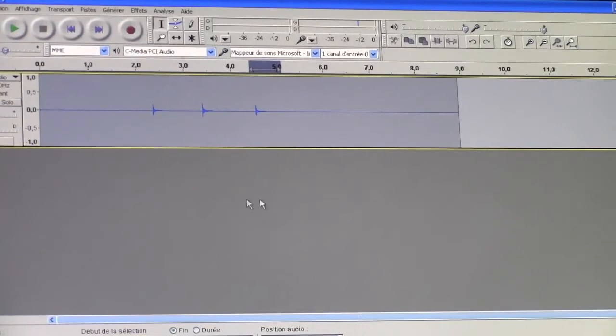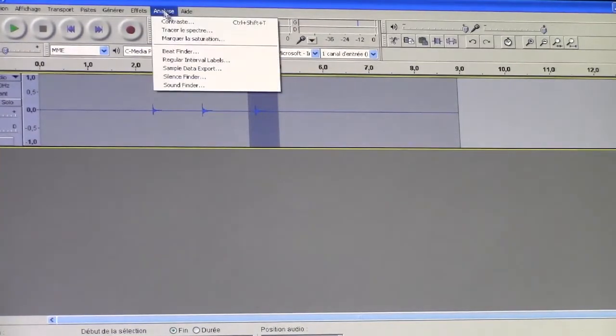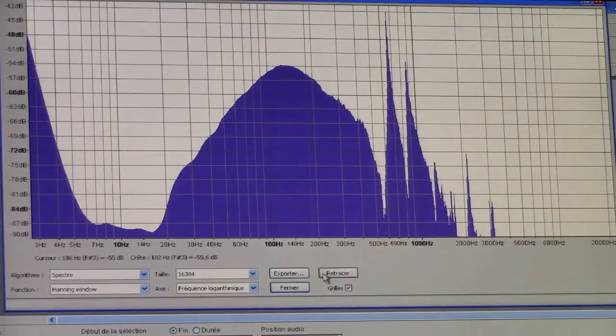Select a sample, then outline the spectrum. Choose the sample rate and always leave the setting on logarithmic frequency. The frequency peak at 664 Hz corresponds to mode 5.